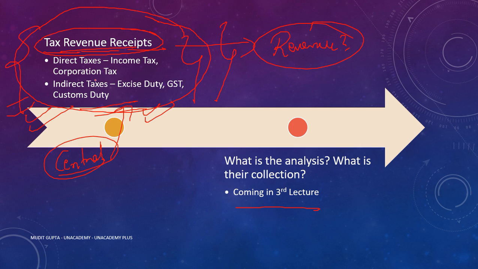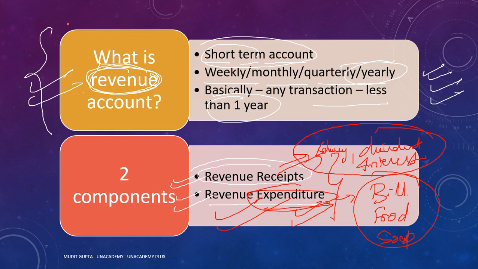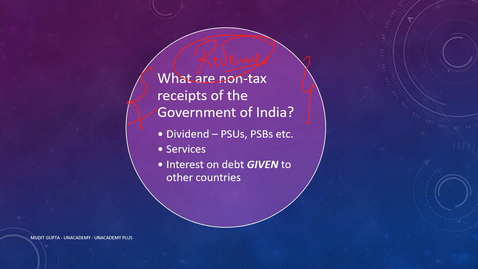So like that, this is a tax that is paid on either monthly basis, daily basis, quarterly basis और ईयरली बेसिस. Like GST return that is filed every month. जो बिजनेसमैन हैं और जो डिफरेंट लोग हैं वो जीएसटी अपना हर महीने फाइल करते हैं. So GST is a tax that is levied on a monthly basis. उस तरीके से because tax is being paid on a short term basis, that is why it is a part of revenue receipt. मैंने आपको बताया था कोई भी चीज अगर शॉर्ट टर्म है, anything which is short term in nature, of less than 1 year in nature, that will be a revenue receipt.